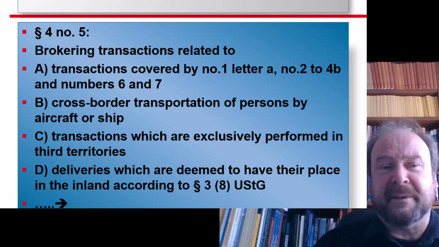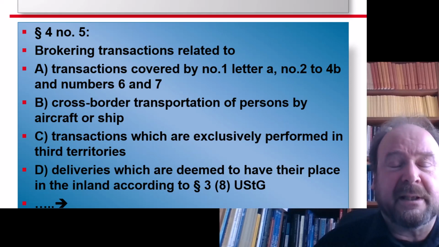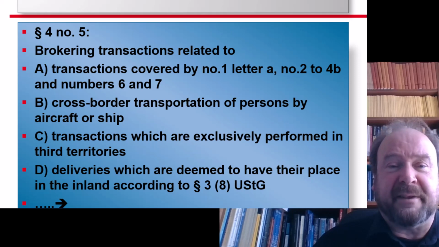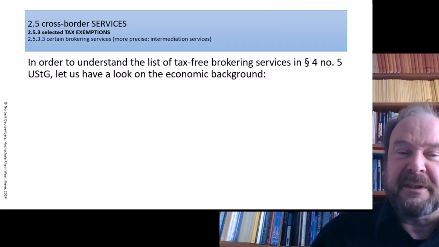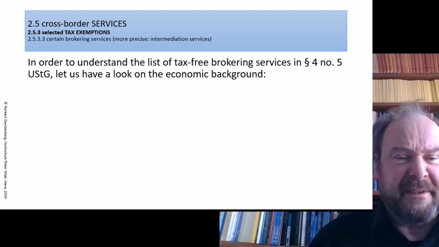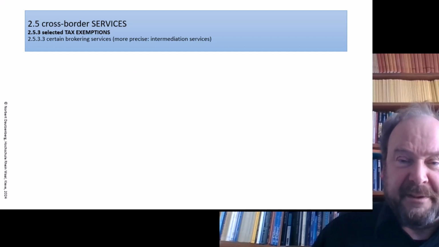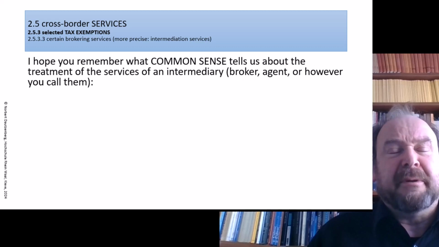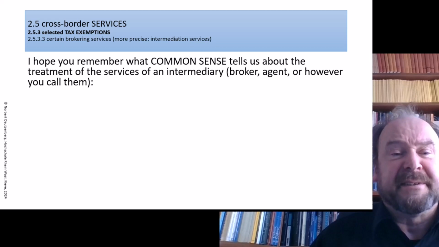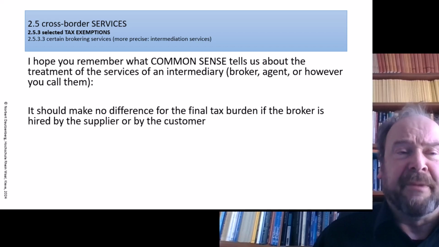However, we should try to understand the background. Why is this list as it is? And in order to do that, we are going to think about the situation a bit together. Okay, so in order to understand the list of all these tax-free things which we have seen just now, let us have a look at what is economically the background. So I hope you remember what common sense tells us about the treatment of such services of an intermediary, broker, agent, or what else it is.